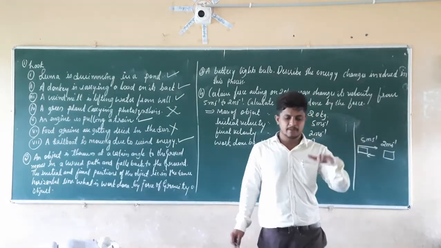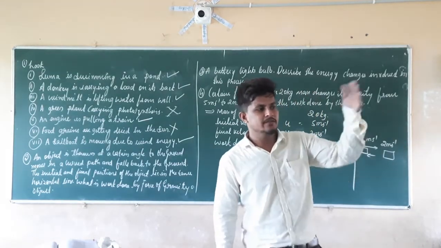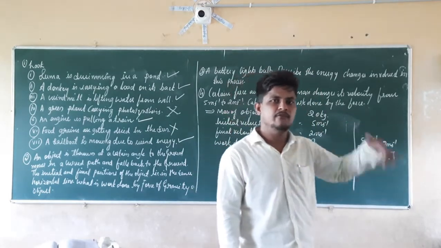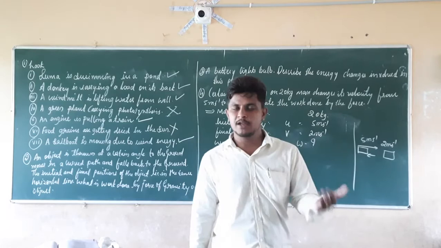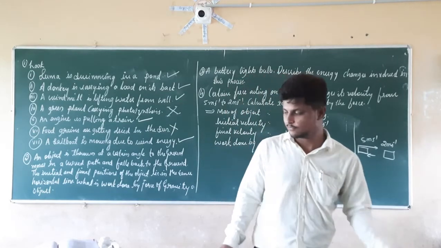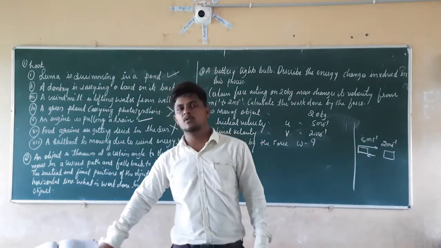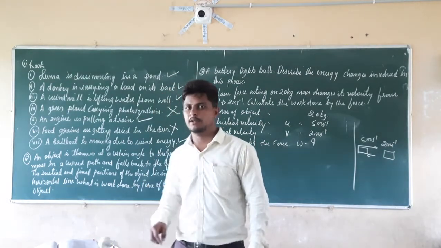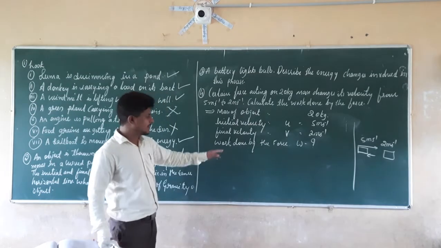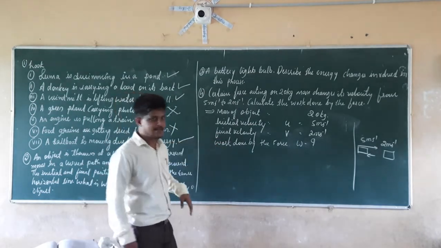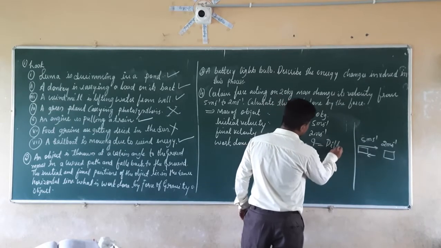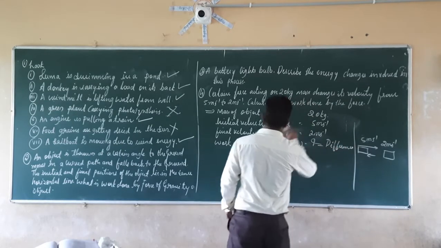If there is a reduction in kinetic energy, that reduction is the work done by the force to reduce the speed of the object. So we take the work done by the force here as the difference in kinetic energy, which is equal to the difference in the kinetic energy.